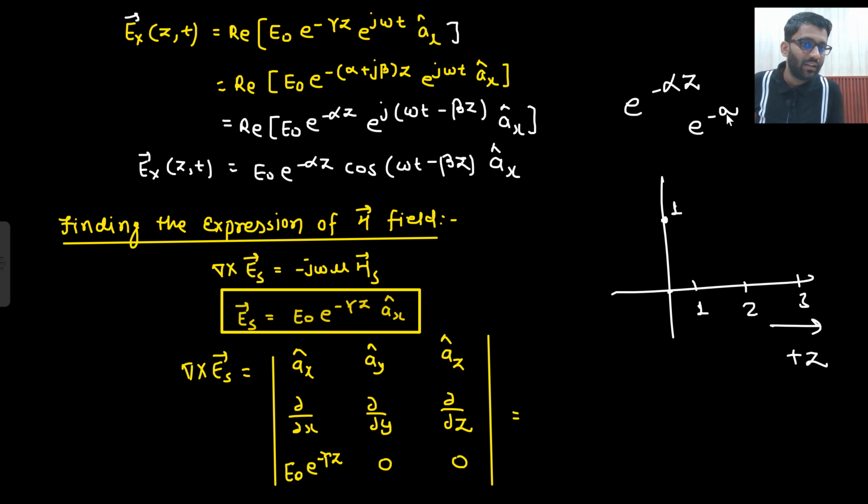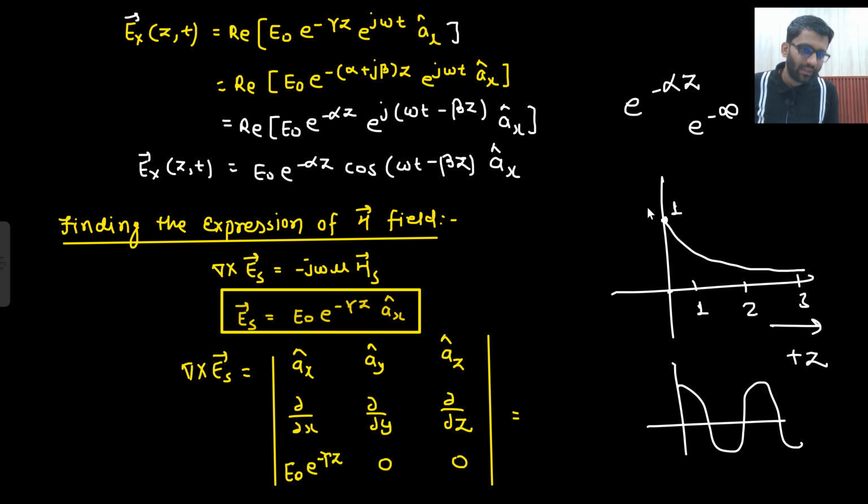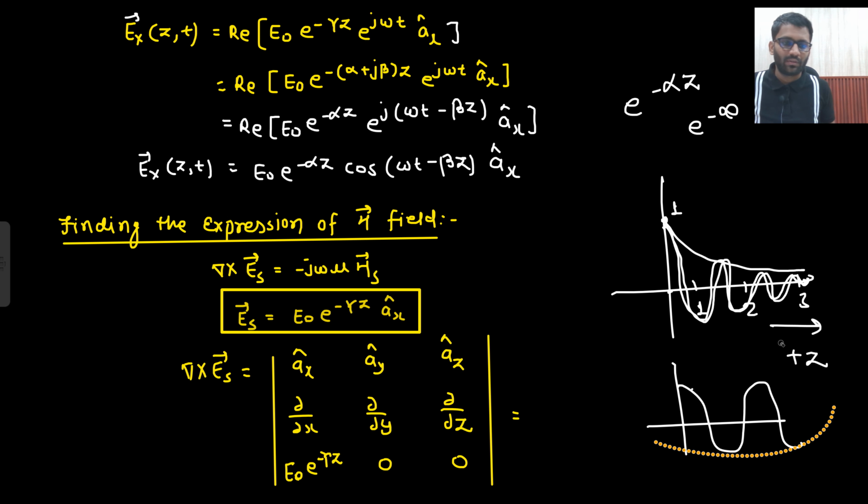At z equals infinity, it gives 0. So it will decay down like this. The other graph is the cosine. If you multiply both of them, this is what you get. In that manner your amplitude will decrease. Are you able to understand this point? I am multiplying this and this. Say yes or no.